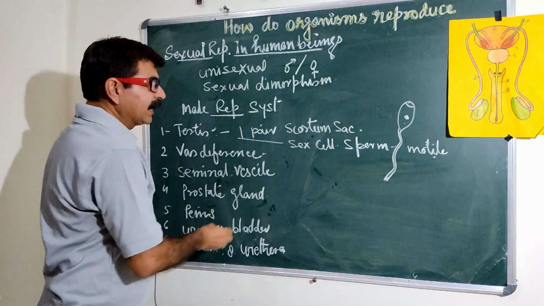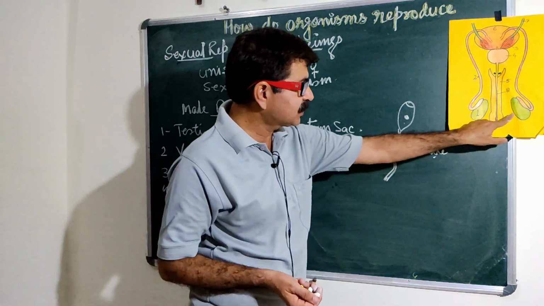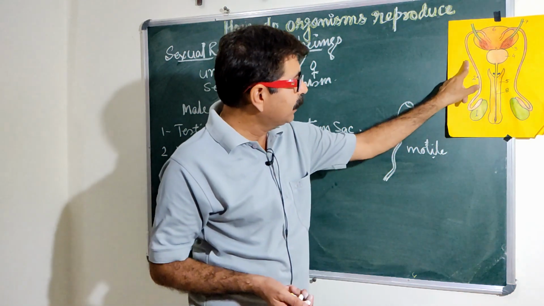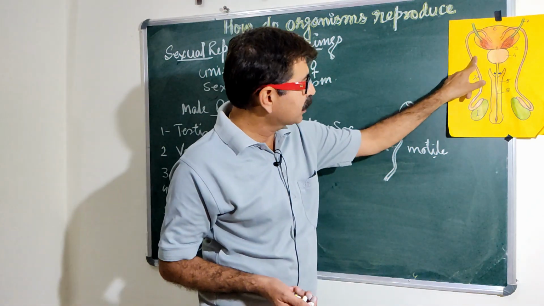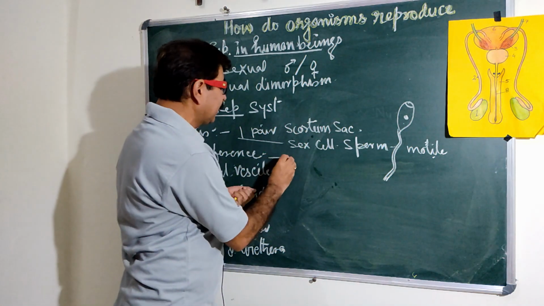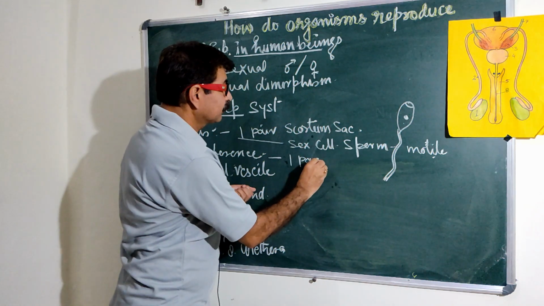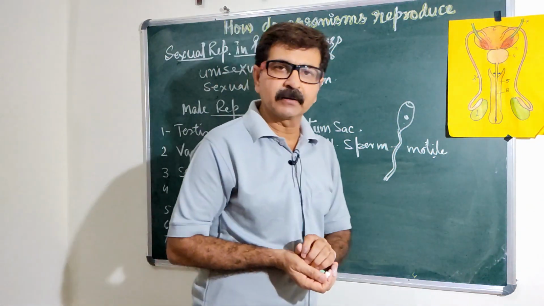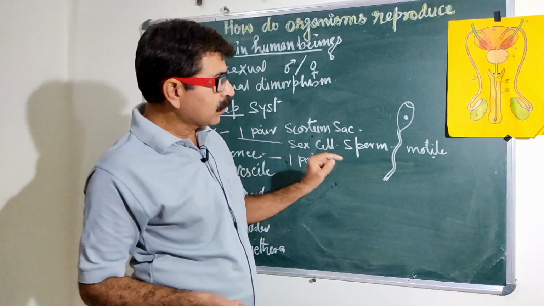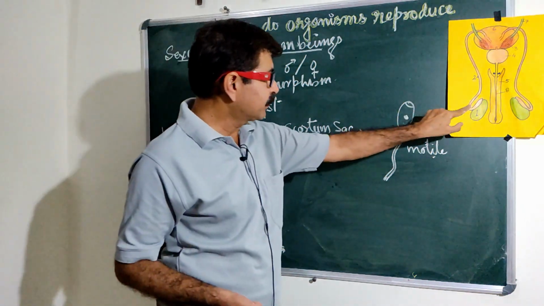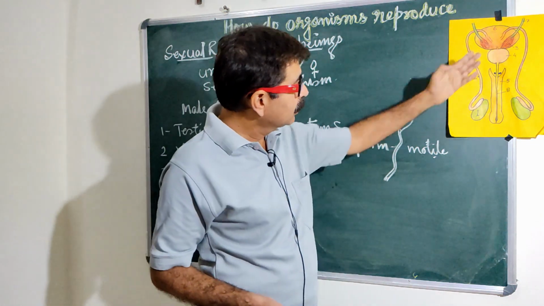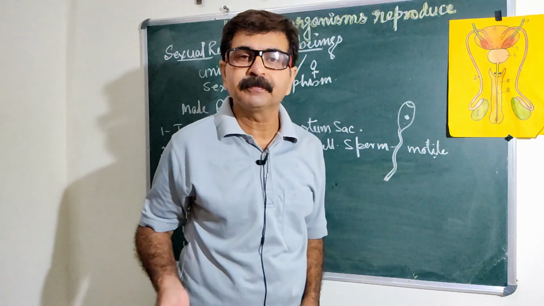Then another tube. This is a testis. It is connected with a coiled tube. This coiled tube is known as a vas deferens, again one pair, one on either side. It helps only in the transfer of sperm from the testis further to the penis part.